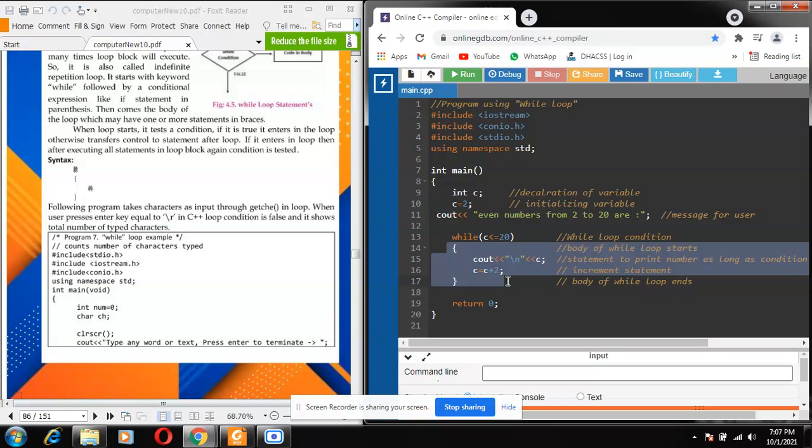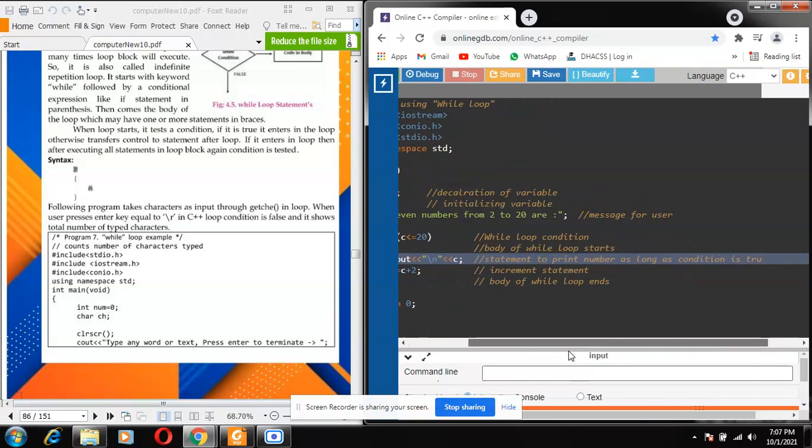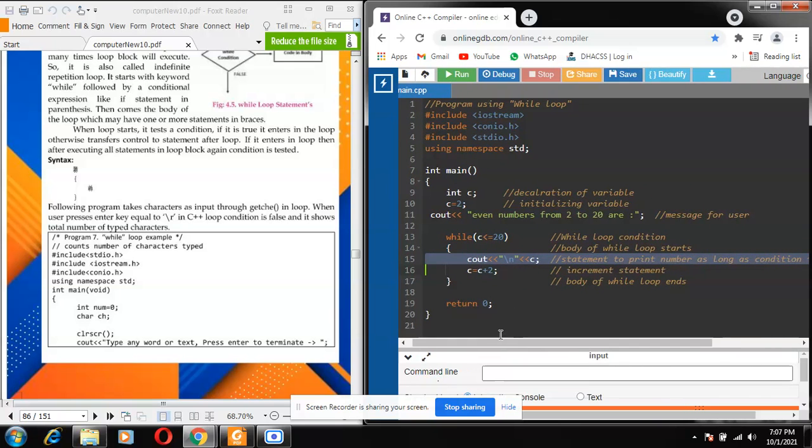Remember, when using a loop you have to make the condition false at some point, otherwise it will be an infinite loop and you have to terminate the program from outside. So in the body of the loop I just write a cout statement. This statement will print the number as long as the given condition, which is written inside the parentheses with the while, is true.